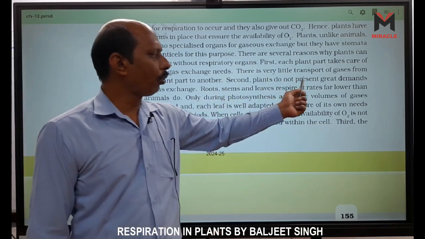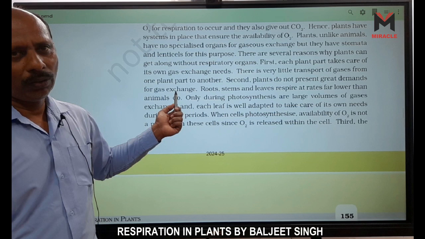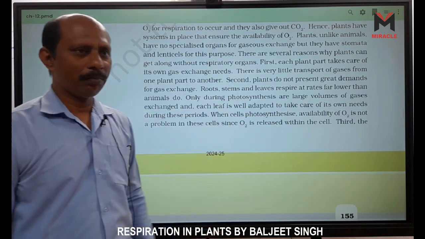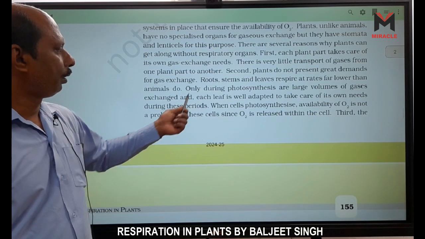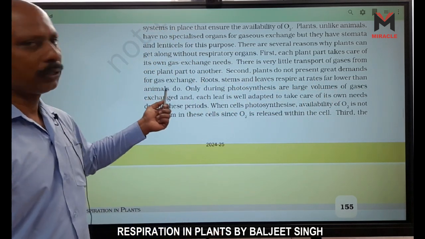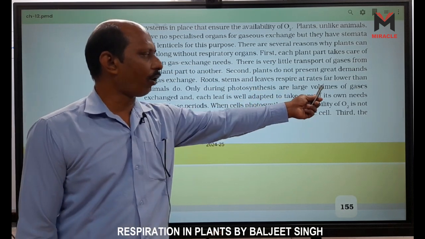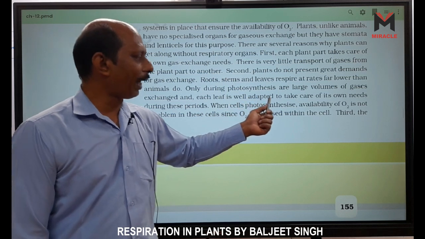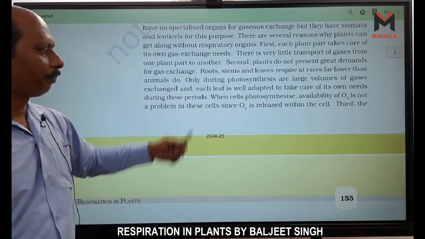Second, plants do not present great demand for gas exchange, because we need more energy. We have movement, other things are there. But plants have no movement, no other things. They need not more energy. Root, stem and leaves respire at a rate far lower than animals do. Only during photosynthesis are large volumes of gases exchanged, and each leaf is well adapted to take care of its own needs during this period.